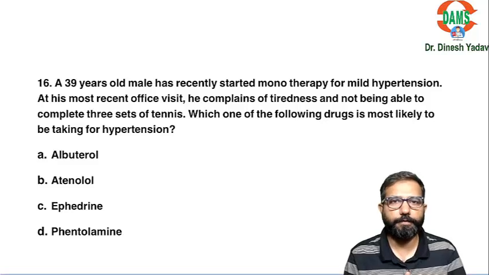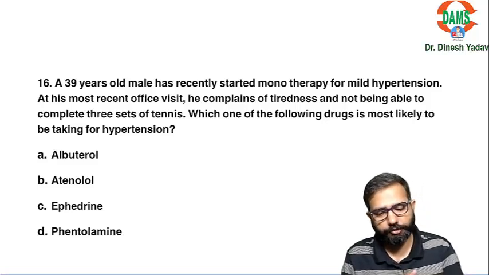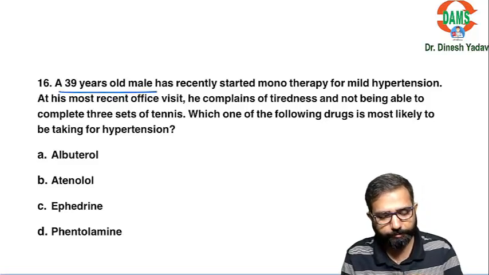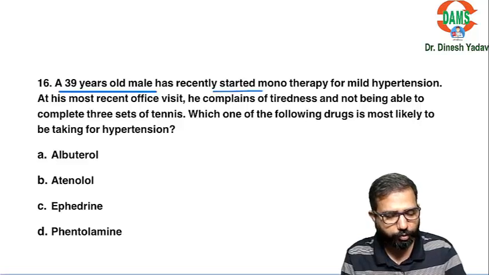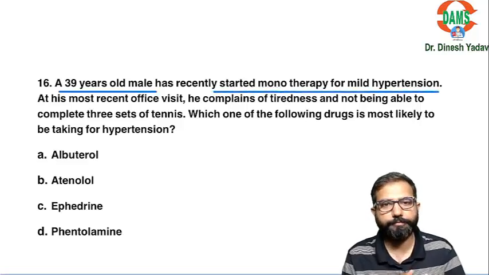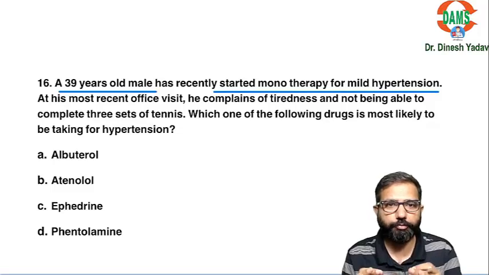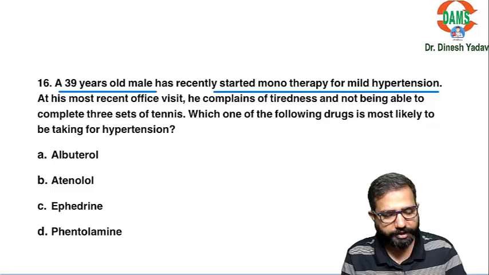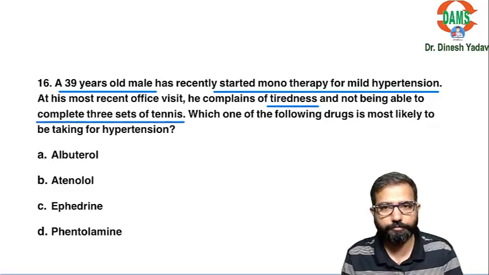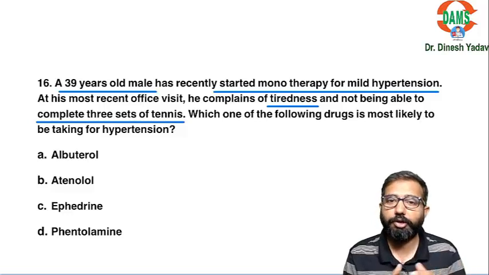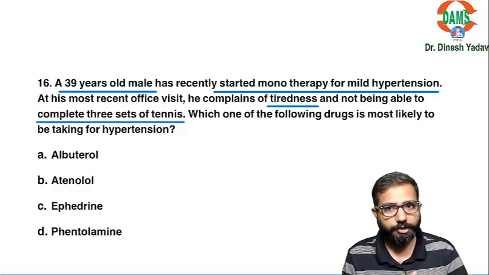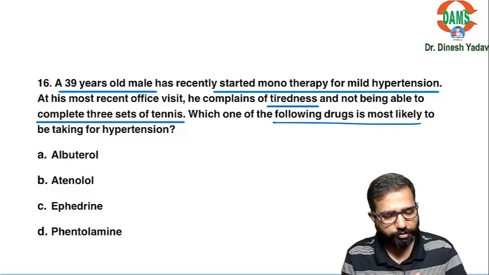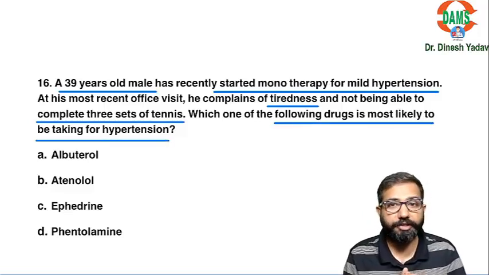Next question. A 39-year-old male has recently started on monotherapy for mild hypertension. Hypertension, mild, monotherapy as given. In the most recent visit, he complains of tiredness and not being able to complete the 3 sets of tennis. Tiredness is there, not able to complete the 3 sets of tennis. Which of the following drugs is most likely causing this problem? So which drug is the patient most probably taking?